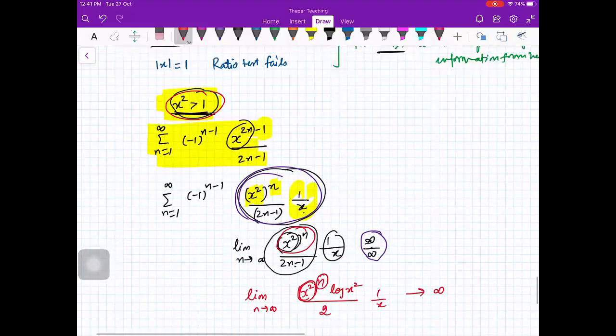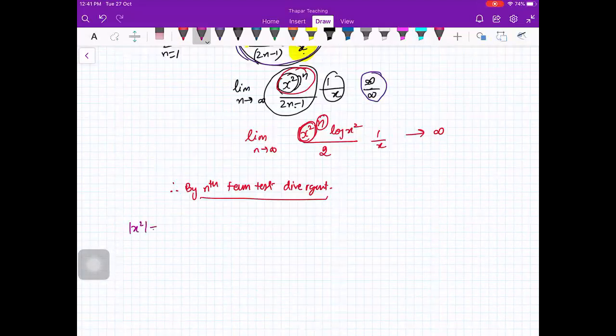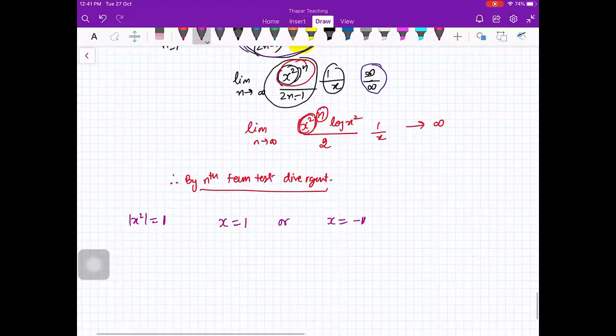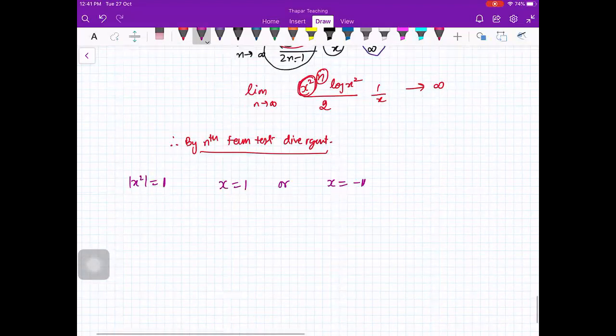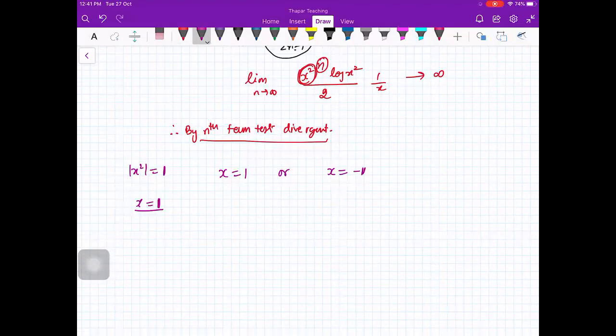For example, here mod x square equal to 1. That is possible when x is equal to 1 or x is equal to minus 1. In this case, let us see x is equal to 1. Your series is minus 1 raised to power n minus 1, 1 raised to power 2n minus 1 upon 2n minus 1. So this is minus 1 raised to power n minus 1 upon 2n minus 1. Can you check? Is it convergent or divergent?